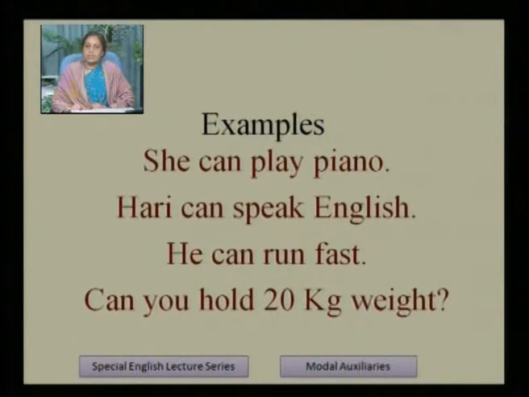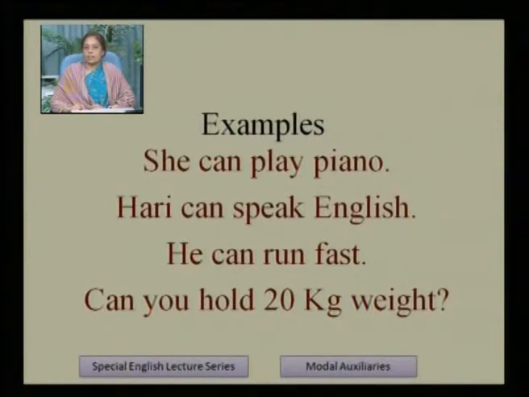We will see some examples here. She can play piano. Hari can speak English. He can run fast. Can you hold 20 kg weight? She can play piano. Here, she can play piano means she is capable to play piano. Hari can speak English. Here the ability of Hari to speak English is measured, and modal verb can is used in this sentence.